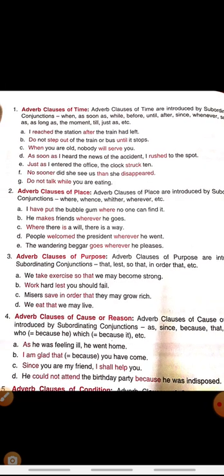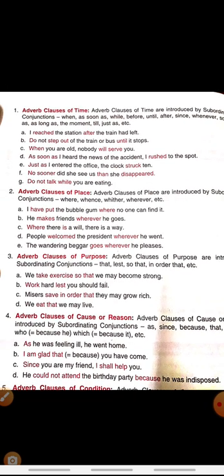Next is adverb clause of reason. Now, the reason behind the action. First, purpose was the motive of the action. Second, now here we are going to discuss the reason behind it, right? And for reasoning, we use as, because, since, that, who, which, etc.